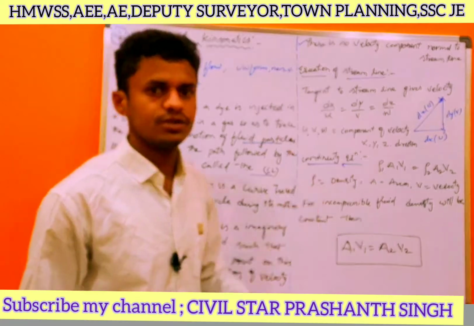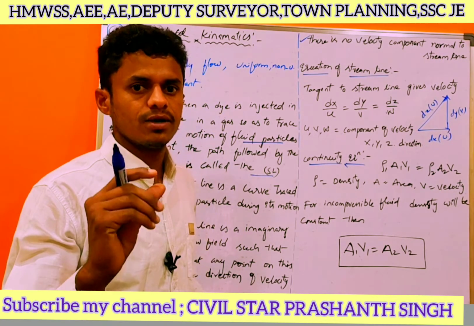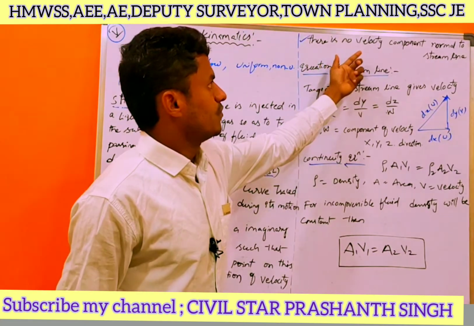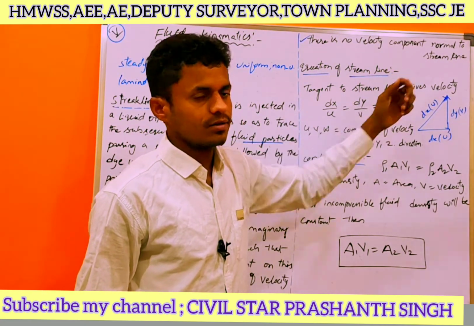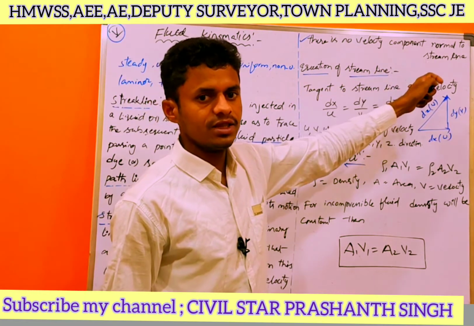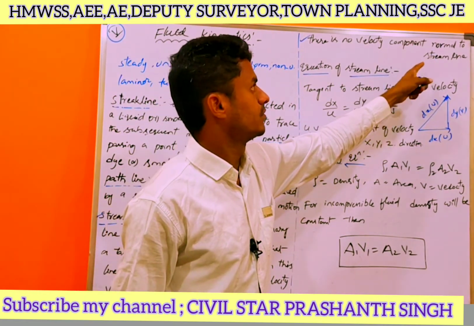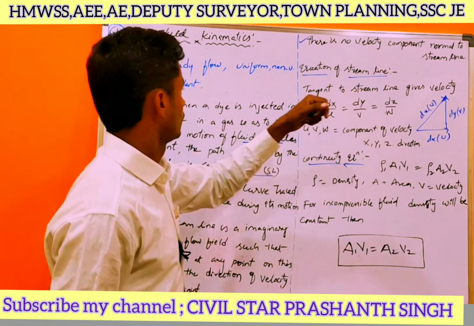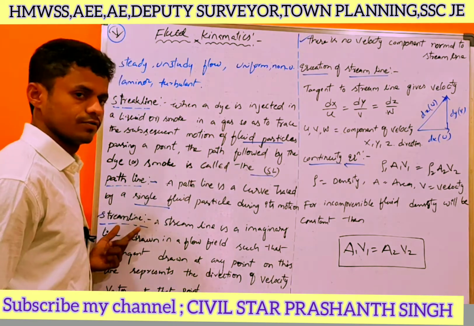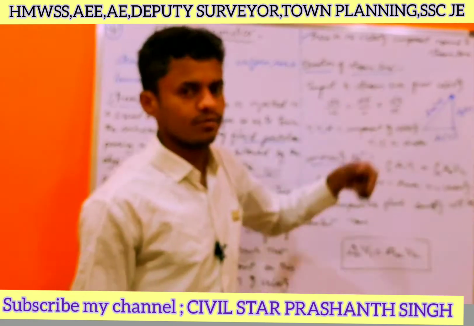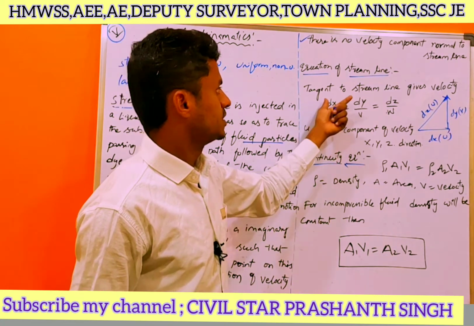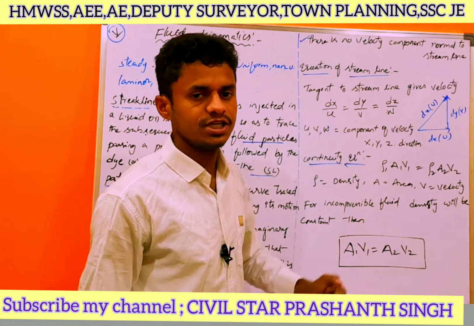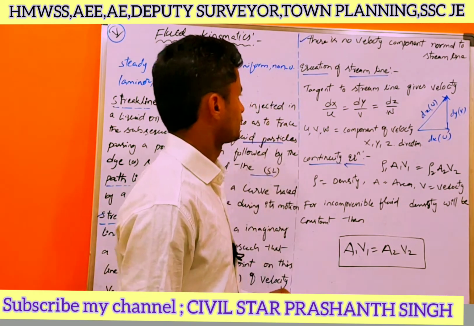So what are the simplifications and the small formulas we have in this chapter? There is no velocity component normal to the streamline. For the streamline, there is no velocity component normal to the streamline. Equation of streamline: what is the equation of streamline? Tangent to the streamline gives the velocity. If you draw the tangent to the streamline, it will give the velocity.